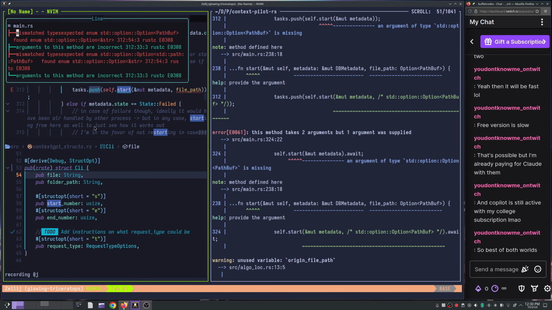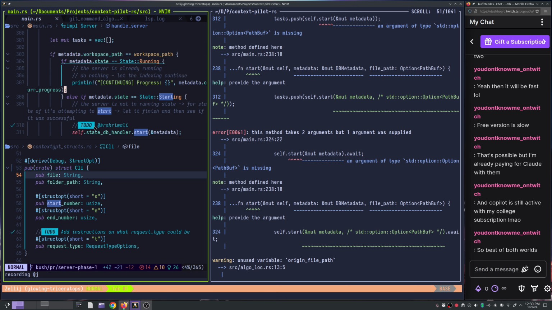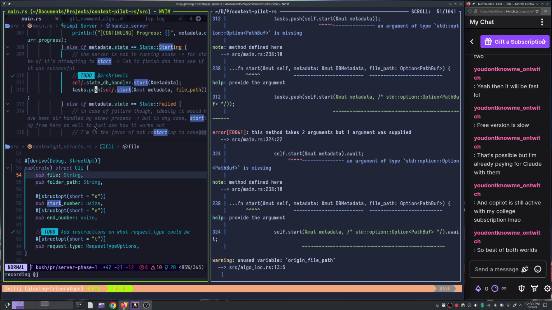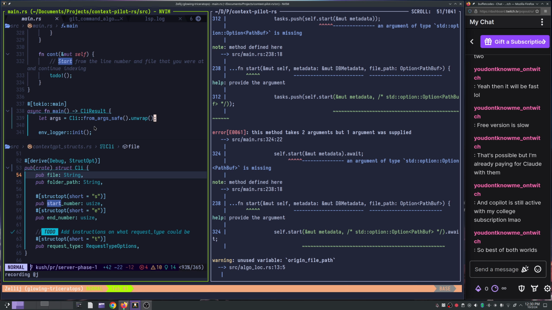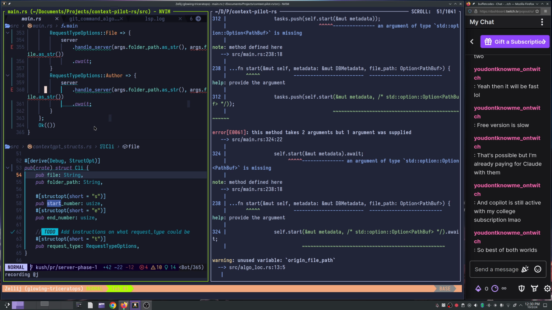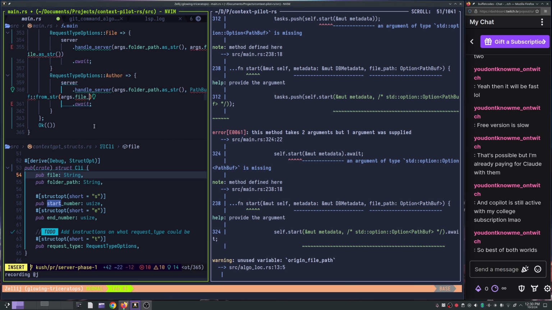Now what's your problem? Okay, you expect so many demands, man. This is okay, fine. You want a path buff, I'll give you a path buff. Okay. File path, where else is it used? Now you just need to shift to handle server and say that okay, this is anyways hopefully path buff from star. I can do maybe, what was it, args.file, is it?